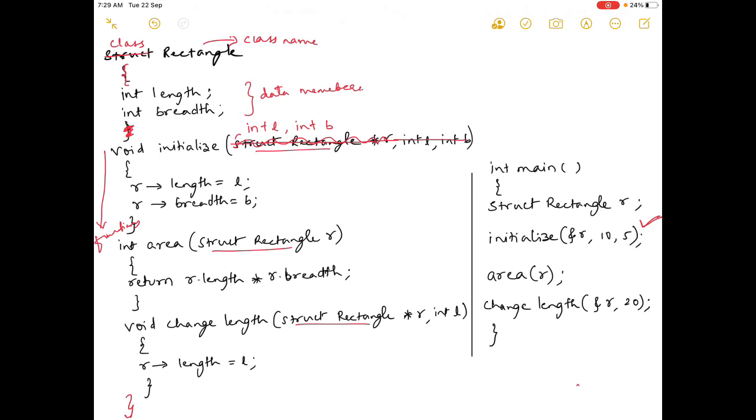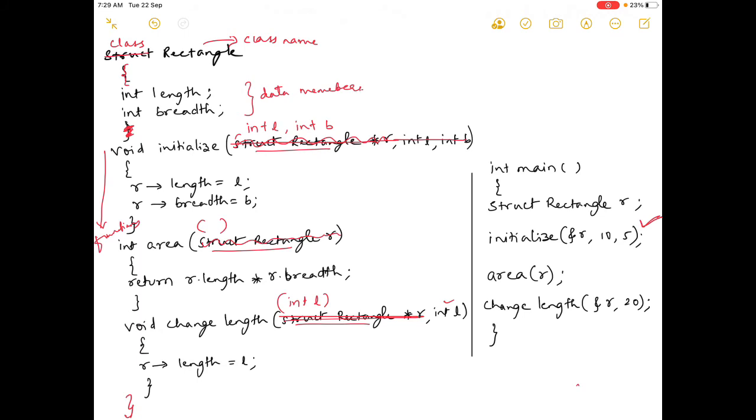Similarly here, this is not required, this is just open bracket. And similarly here, this is not required. Only the argument int l is sufficient. So I have rewritten it there, and this modification is fine.